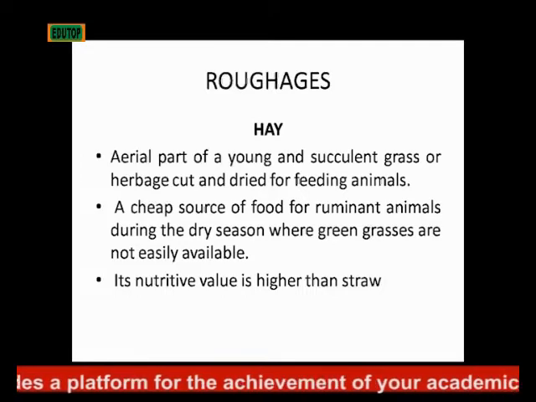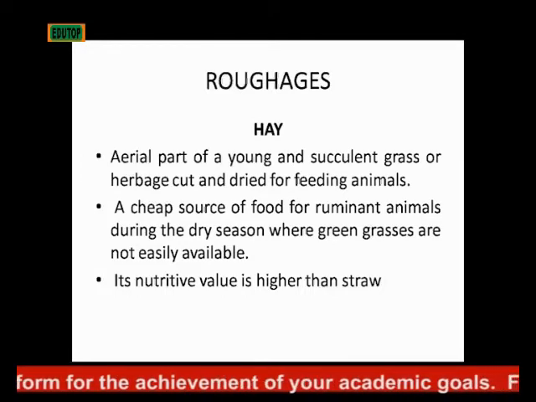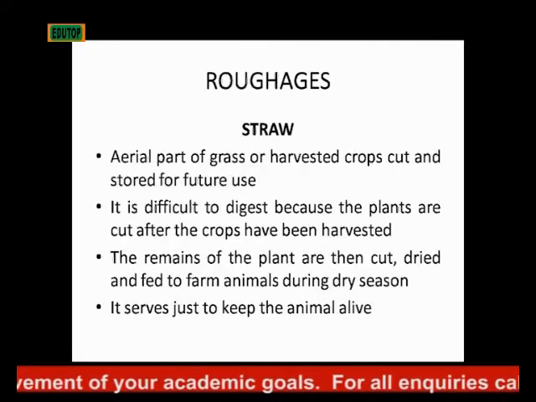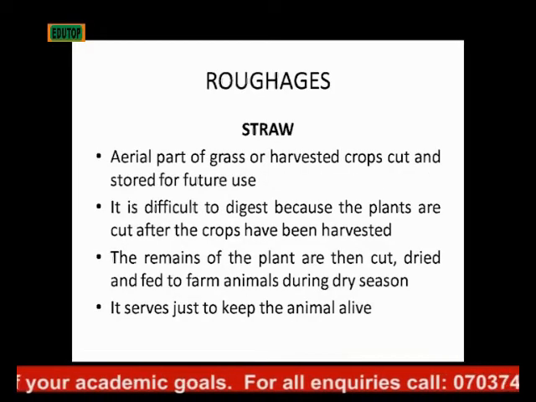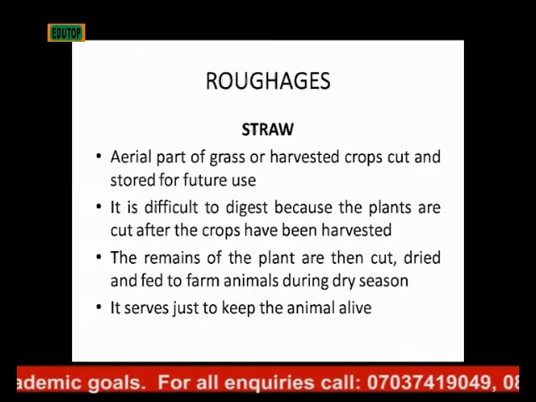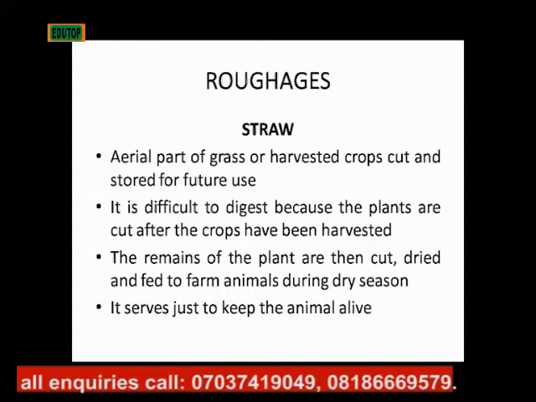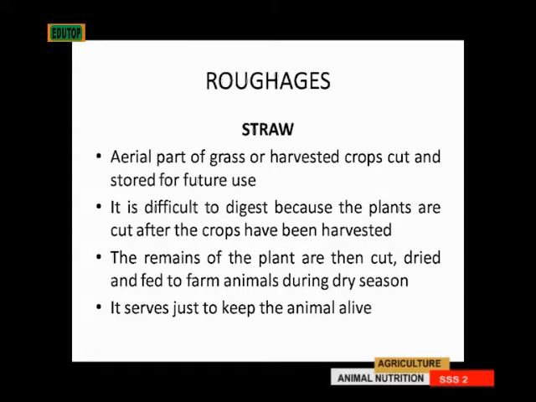Its nutritive value is higher. The nutritive value of hay is higher than that of straw. What is straw? Straw is the aerial part of grass or harvested crops that is cut and stored for future use. It is difficult to digest because the plants are cut after the crops have been harvested.